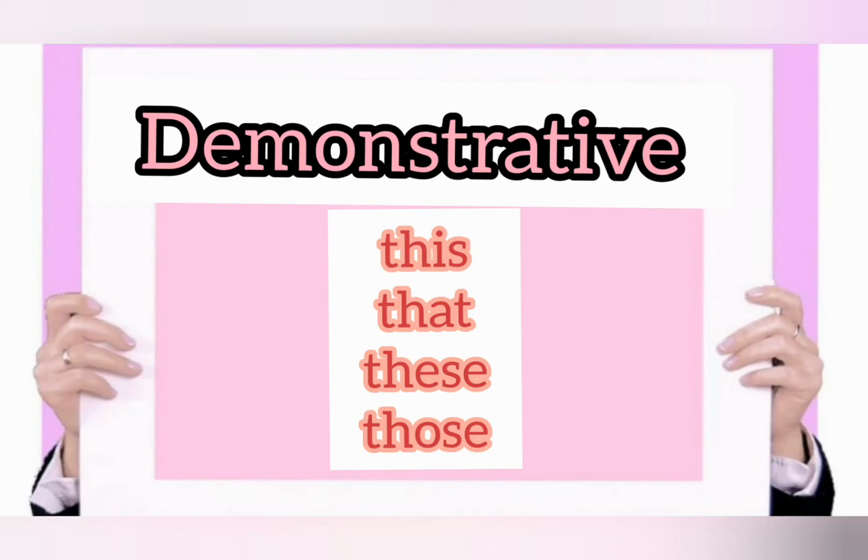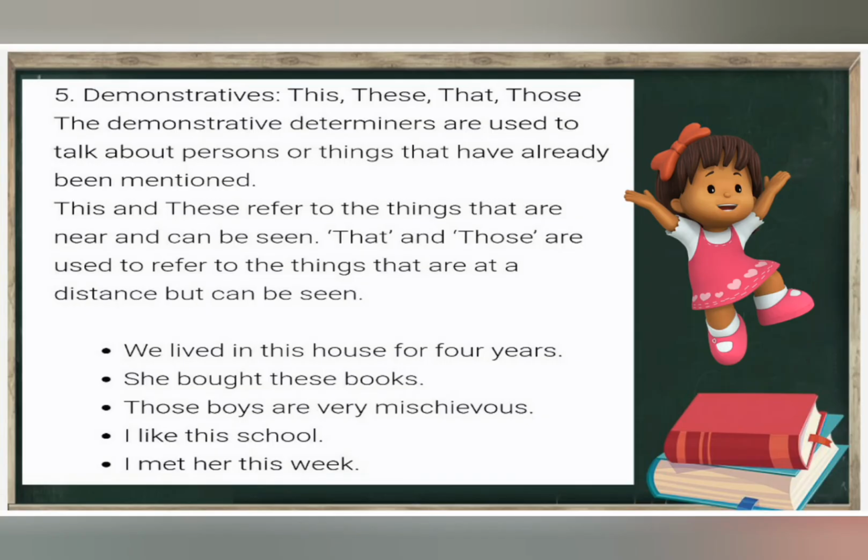This, that, these, those are called demonstratives. The demonstrative determiners are used to talk about persons or things that have already been mentioned. This and these refer to things that are near and can be seen. That and those are used to refer to things that are at a distance but can be seen. Example: we lived in this house for 4 years.